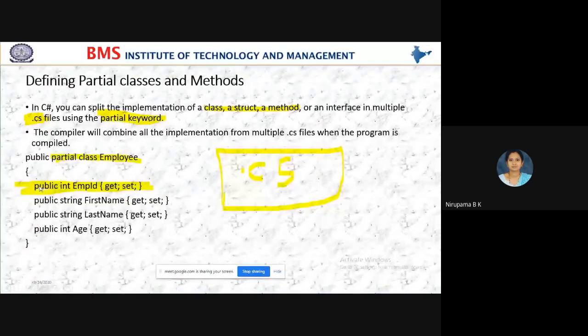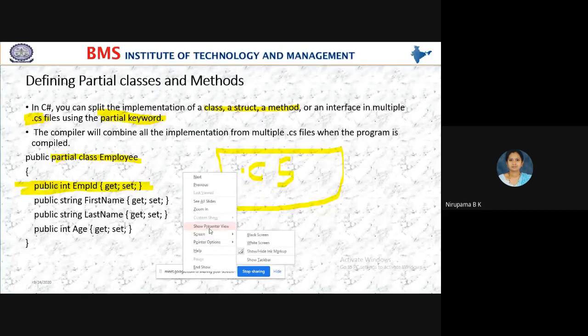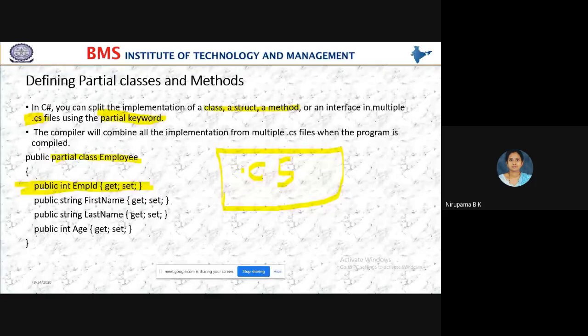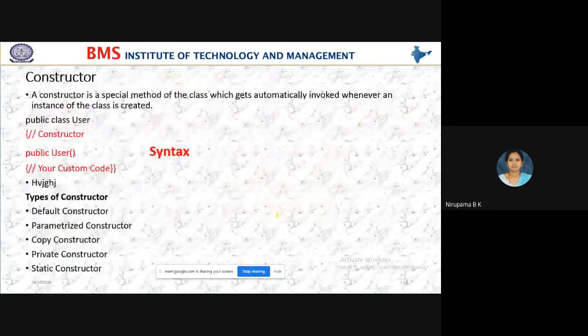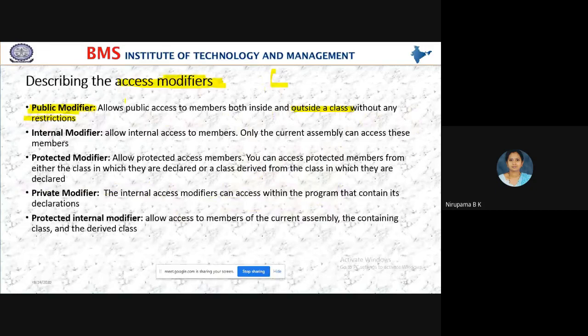Okay. Yes, ma'am. See, students, here I have declared a public variable. Here I have declared employee ID, and which modifier have I used? Public. It means the scope of this employee ID is within the class and outside the class also. So this public modifier allows us to use a variable inside and outside the class without any restriction.